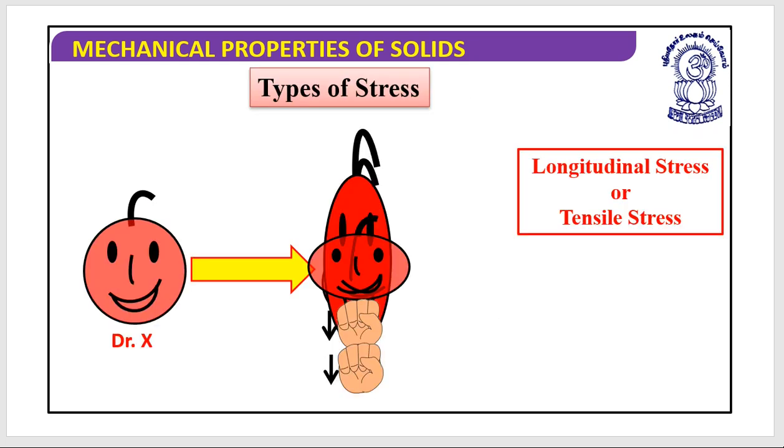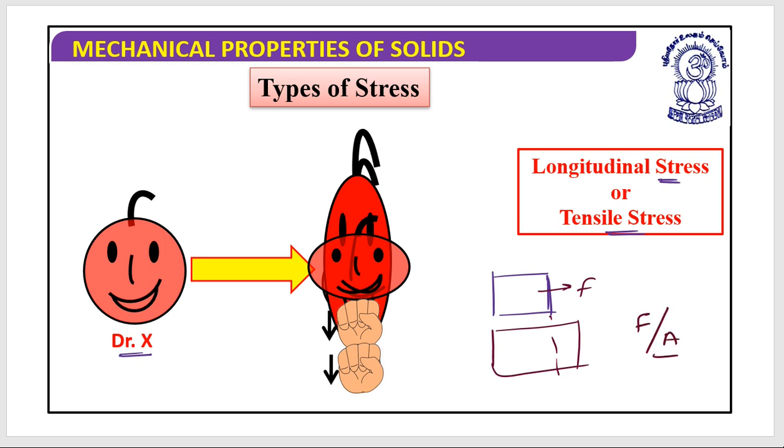Next, let's look at this. This is longitudinal stress or tensile stress. It is the original body, and if you punch it, its shape changes, something like this. You apply a force from here and it changes the shape.